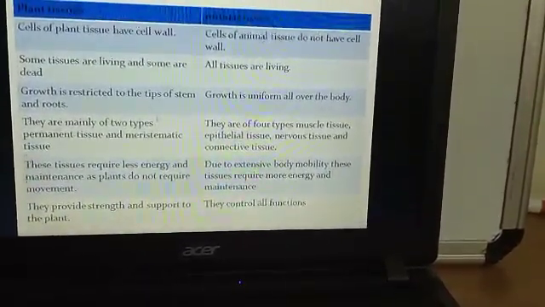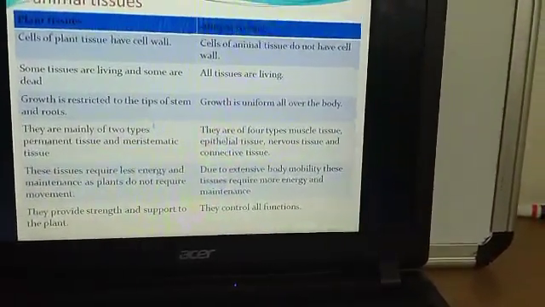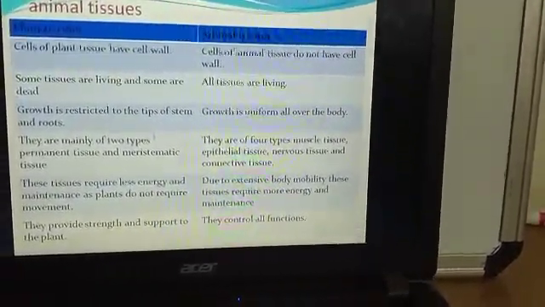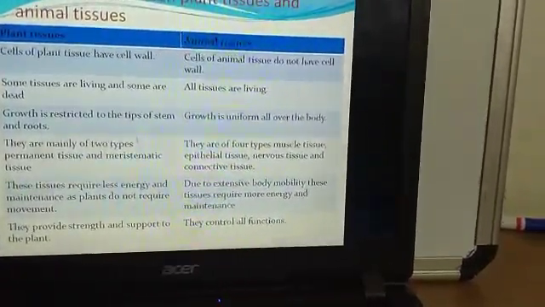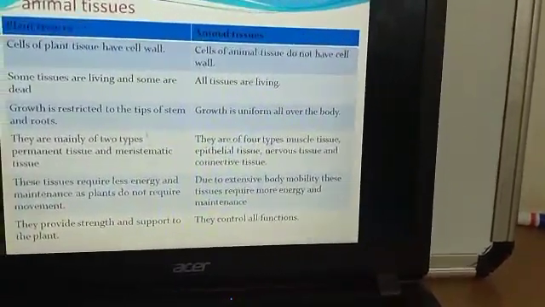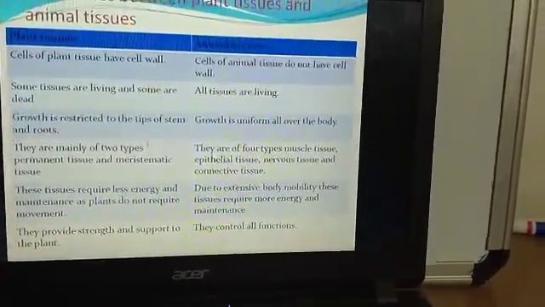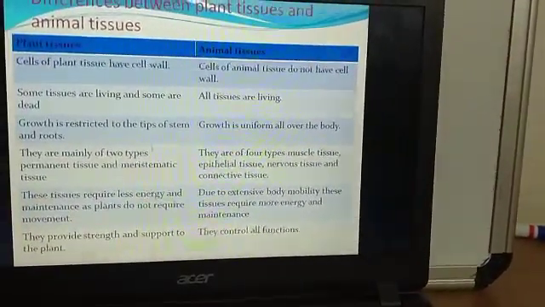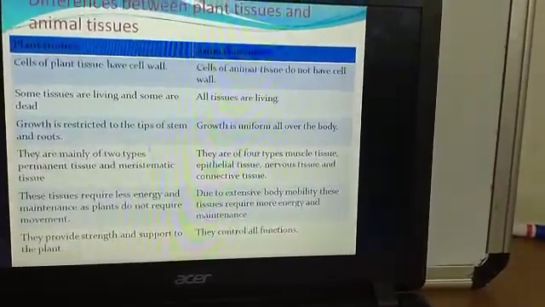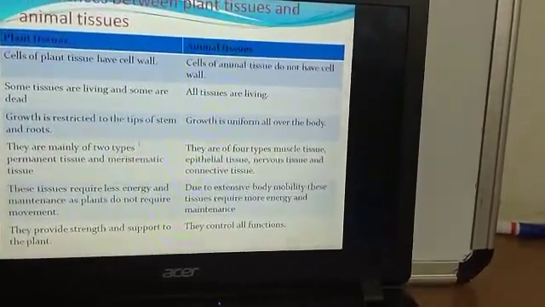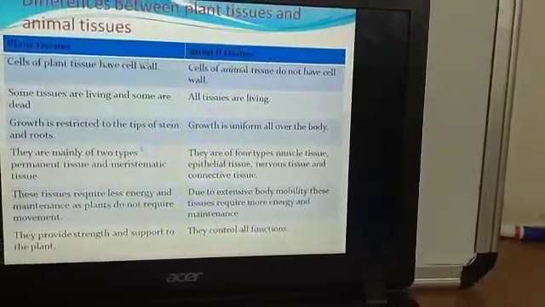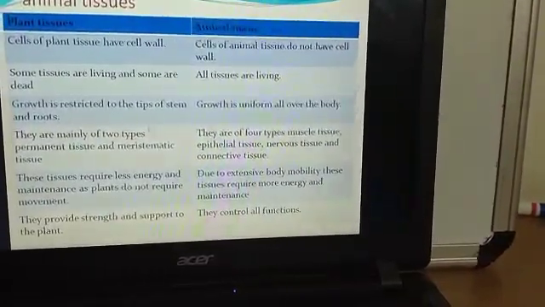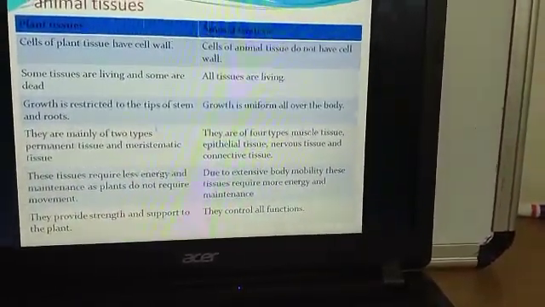So coming to the plant tissues, they provide strength and support to the plant. So you know that plants cannot move from one place to another. They will be fixed in the soil. So in order to protect themselves, they need support as well as strength, for example, to withstand the pressure of air, water, etc. So the tissues present in the plant body will provide strength and support to the plant, whereas in case of animal tissues they control all the functions. So these are some of the differences between plant tissues and animal tissues.